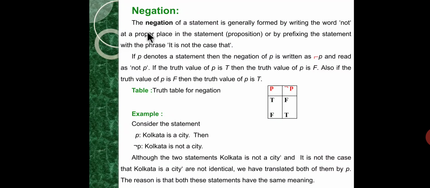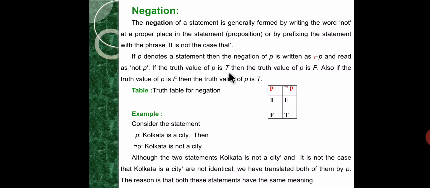So the rule of negation is, if the proposition P is true, then negation P is false. If the proposition P is false, then negation P is true. Negation is totally opposite to proposition. If P denotes a statement, then the negation of P is written as tilde P, read as not P.